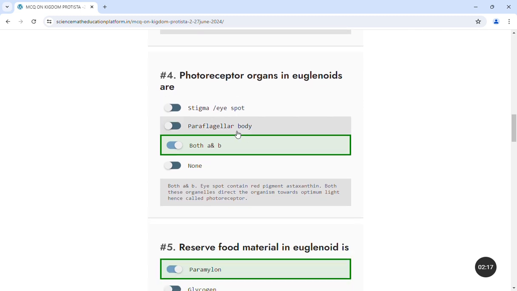Next question is, photoreceptor organs in euglenoids are stigma or eye spot, paraflagellar bodies, or both. Both are correct. Stigma and paraflagellar body are the photoreceptor organs of euglenoids. That means these two direct the organisms towards the optimum light. That's why they are known as photoreceptors.